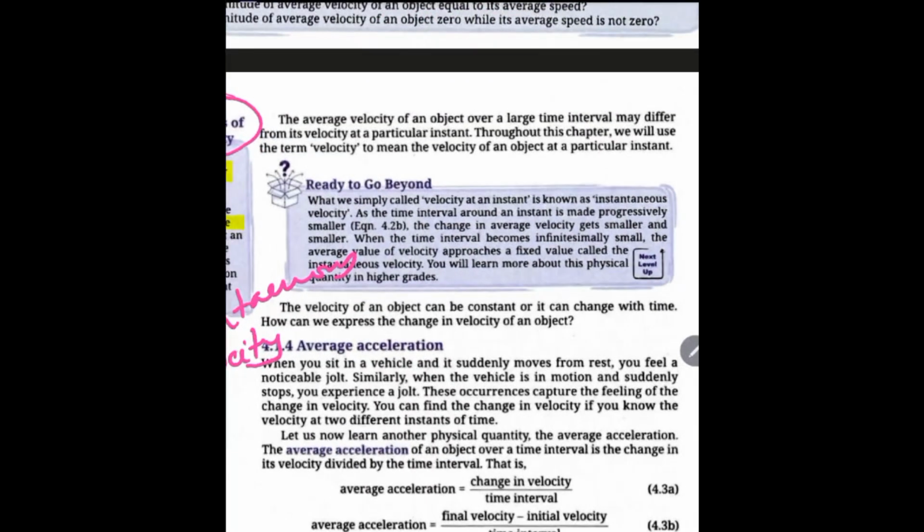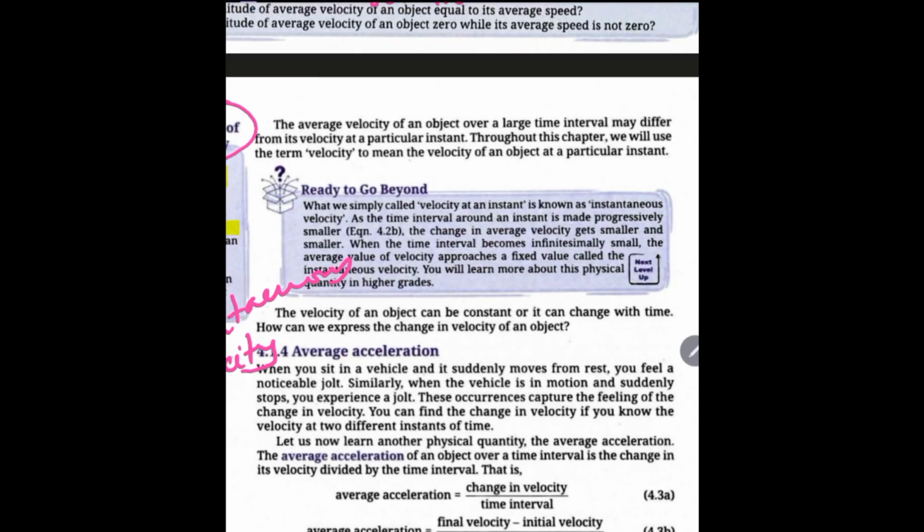Because you are talking about a particular instant. So if you are ready to go beyond, then see this. What we simply called velocity at an instant is known as instantaneous velocity. So we have already gone beyond, right? Because we have discussed what an instantaneous velocity is.